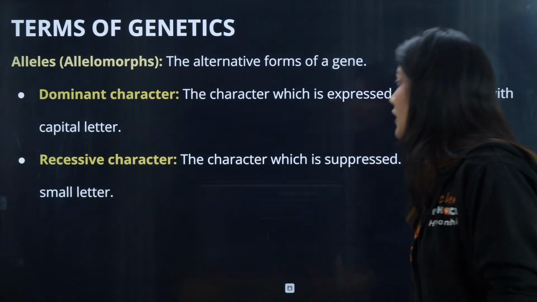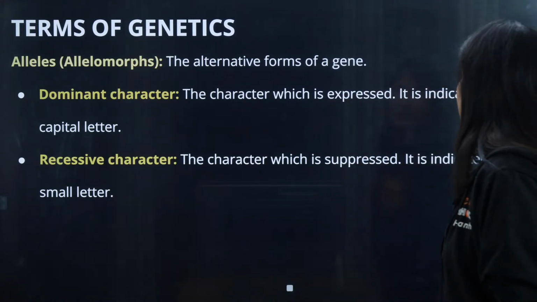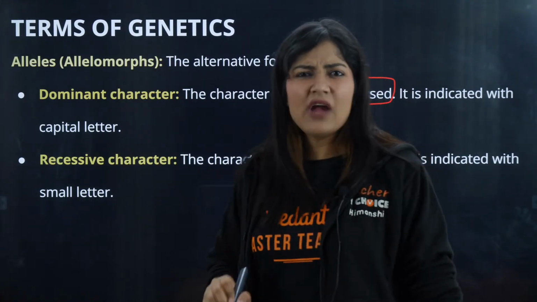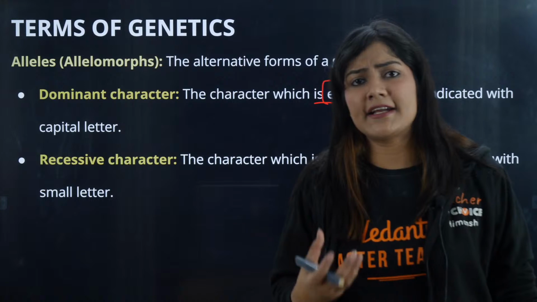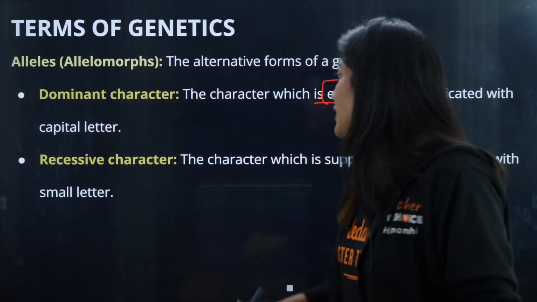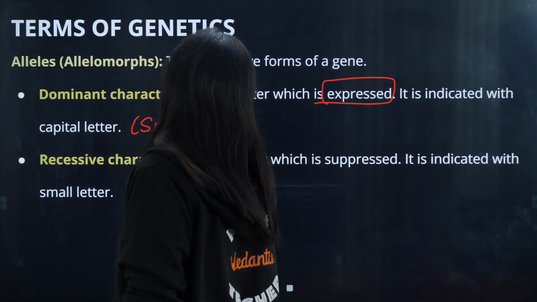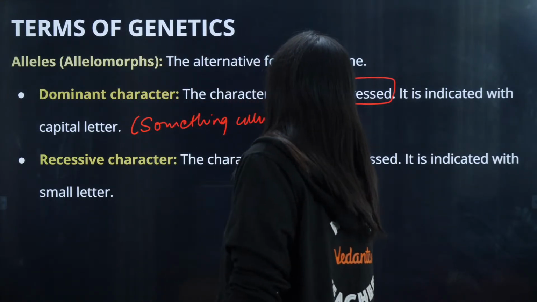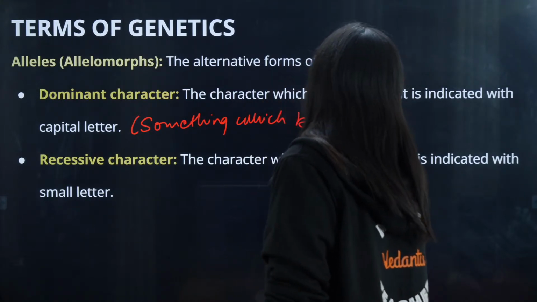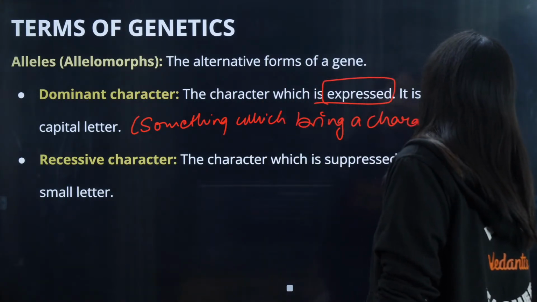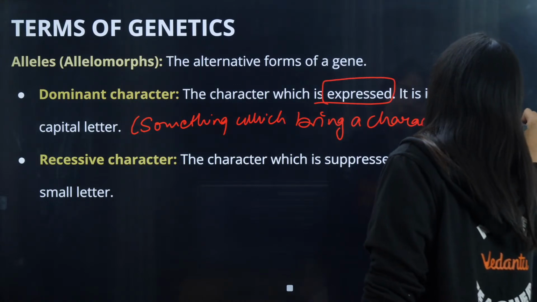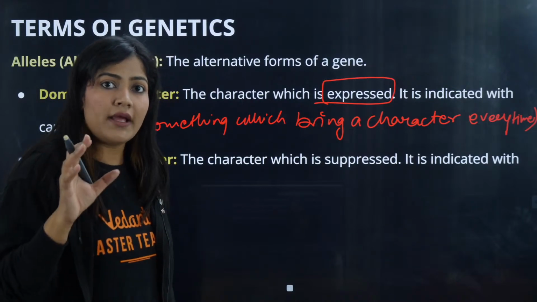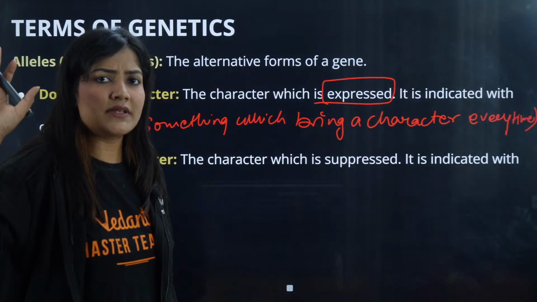Fine. So dominant character, the character which is expressed, is indicated with a capital letter. Now they are calling it an expressed character. I would like to explain it as a character which is expressed in every condition, something which brings a character every time. If it is present, it will work. If I have the allele for brown eyes, I am going to have brown eyes, no matter what is present together, right?